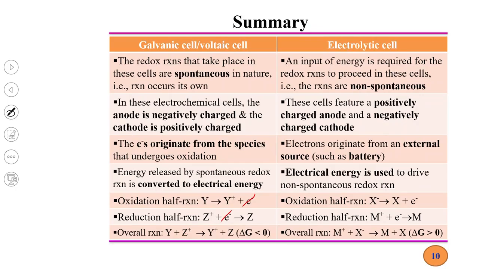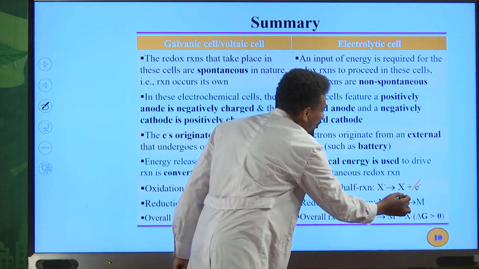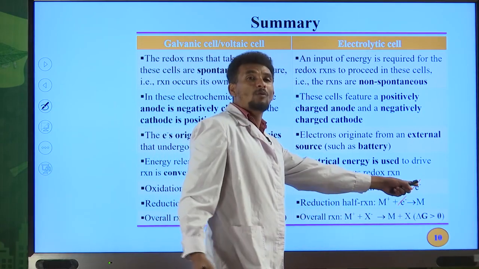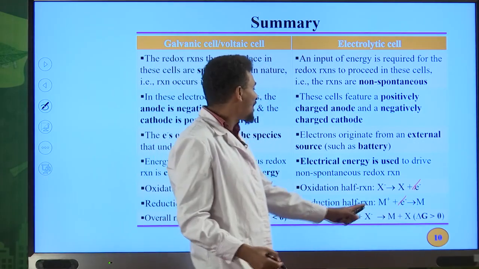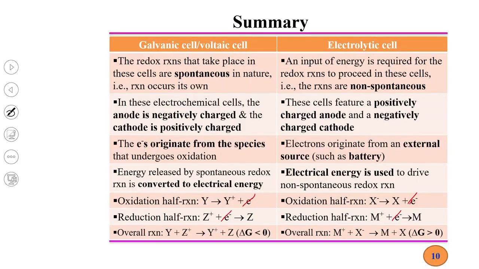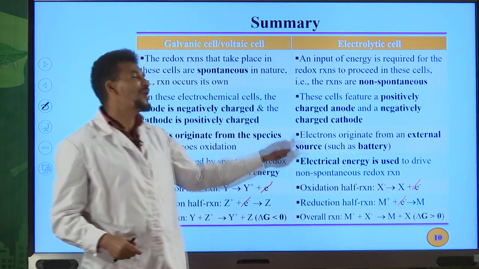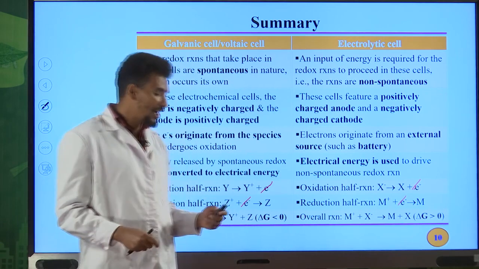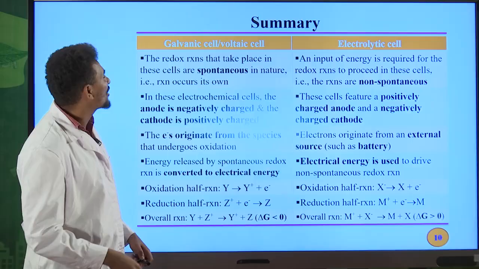Reduction reaction in electrolytic cell is M+ plus electron gives M. So here we have 1 electron, here also we have 1 electron. This 1 electron can be cancelled by this 1 electron. At the end we will get M+ plus X- gives M plus X, and the delta G for this chemical reaction is greater than 0. If Gibbs free energy delta G is greater than 0, that chemical reaction is a non-spontaneous chemical reaction. So this is all about electrolysis.